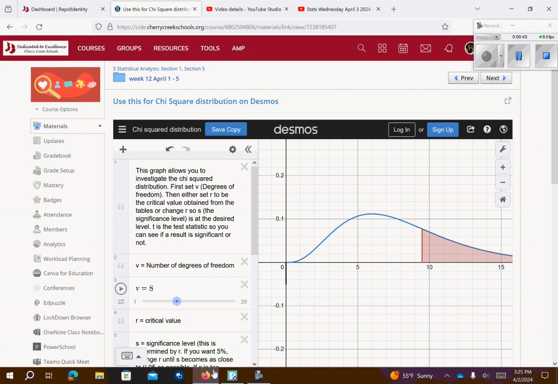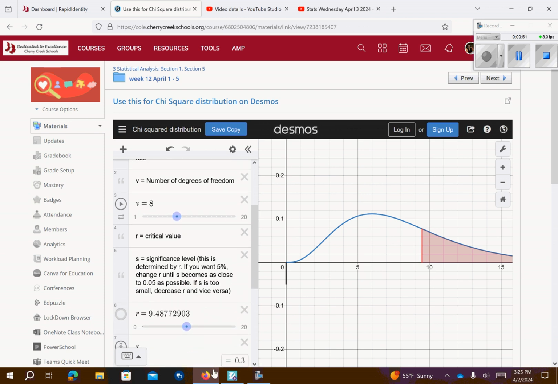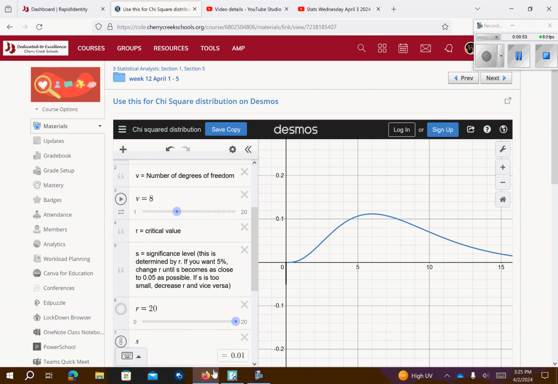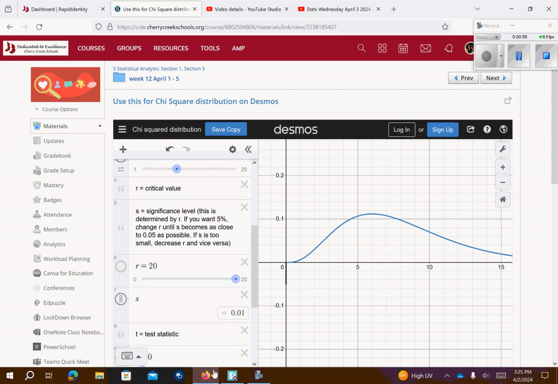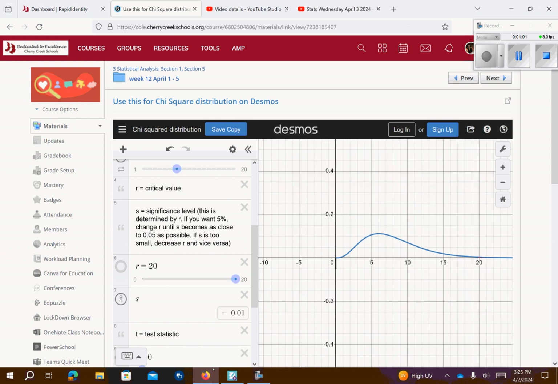This is problem number 1 on page 129. Then we change it to greater than 20, so I'm going to go all the way out to 20. If you scroll down, our p-value is 0.01. That's totally tiny. This graph is way off to the right, so you can barely see it right there.